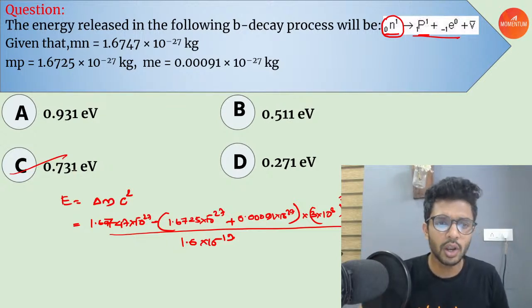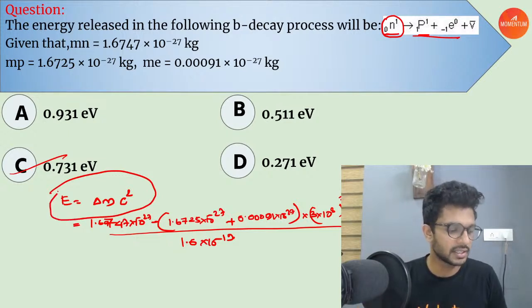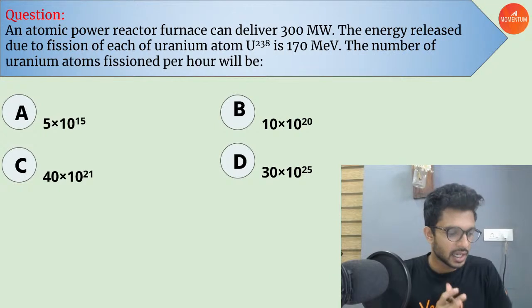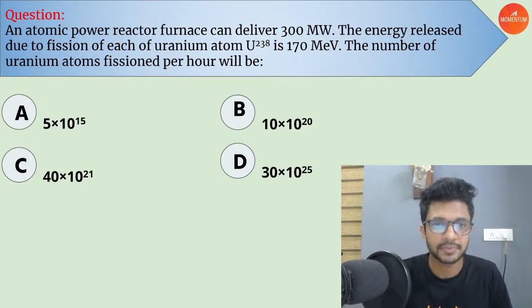I hope you all know this formula, Einstein's mass energy equivalence relation. Right? Don't you all know? Yes, Diya, Dharanika, Achitesh. You all know it, right? So just apply the values here. That's all you want to do. Nothing more. So yes, moving on. What do we have in the next?